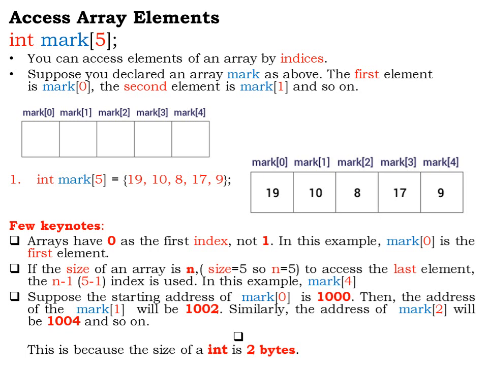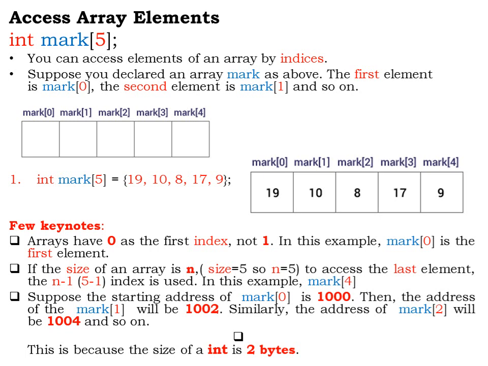So if I want to access the element 8 from the given list of array elements, then I can access it using the index value 2. The few keynotes that we need to remember: arrays have 0 as the first index, so the index value starts from 0 and not from 1.